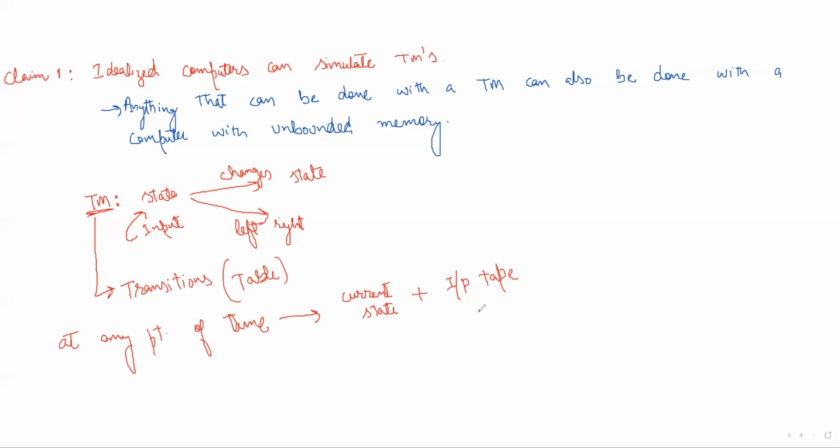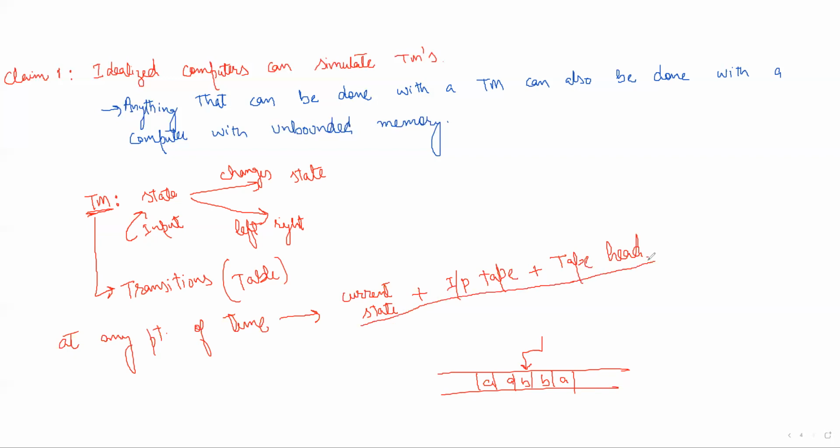This is the input tape, and there may be data on it. Let's suppose A, B, B, A. Plus, we should also know where the tape head is. Let's suppose the tape head is here. At any point of time, we should know these things.